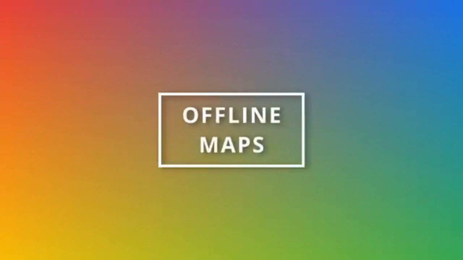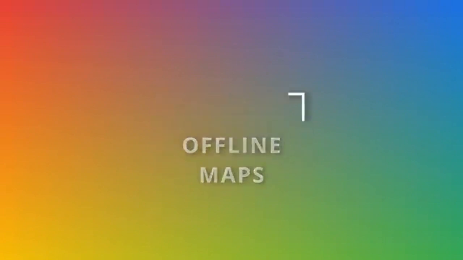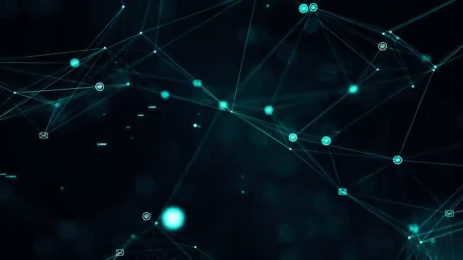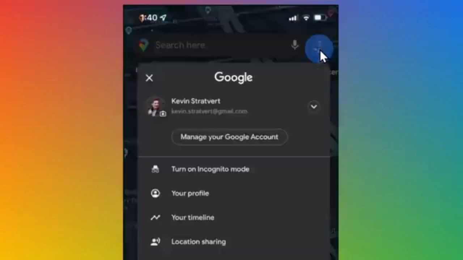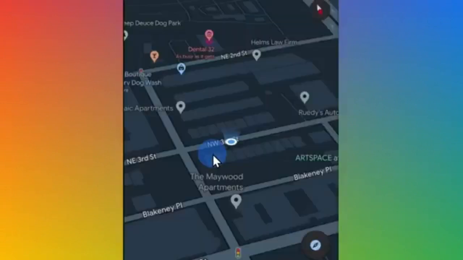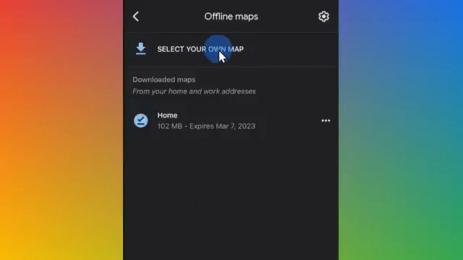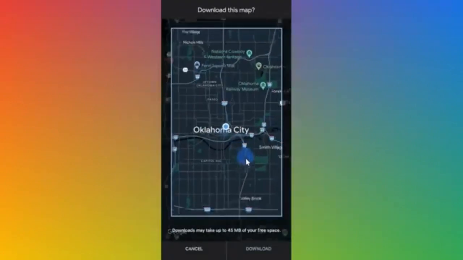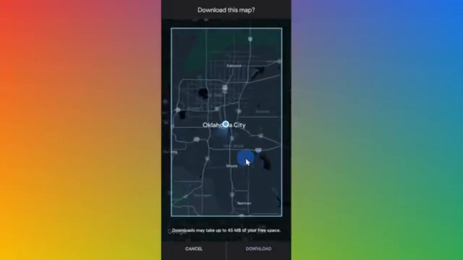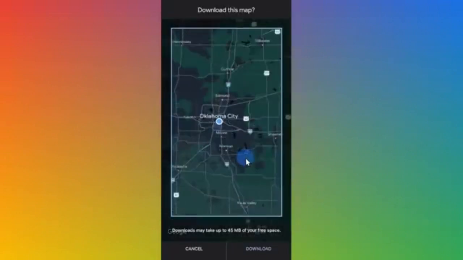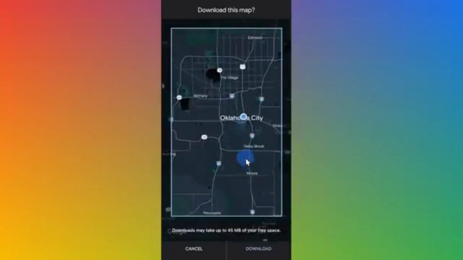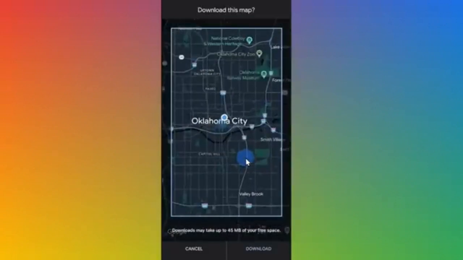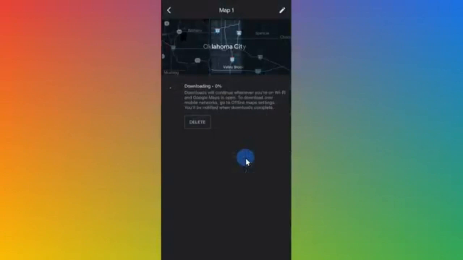At number 9, you can download offline maps. This way, if let's say you don't have internet, or maybe you want to save on bandwidth, you can use offline maps. Simply click on your profile picture, then click on offline maps. You can now create your own map. And here you can highlight the area that you want to make available offline. The larger the area, the more space the map will take, and the smaller the area, the less space the map will take. Then simply click on download when you're ready to get your offline map.